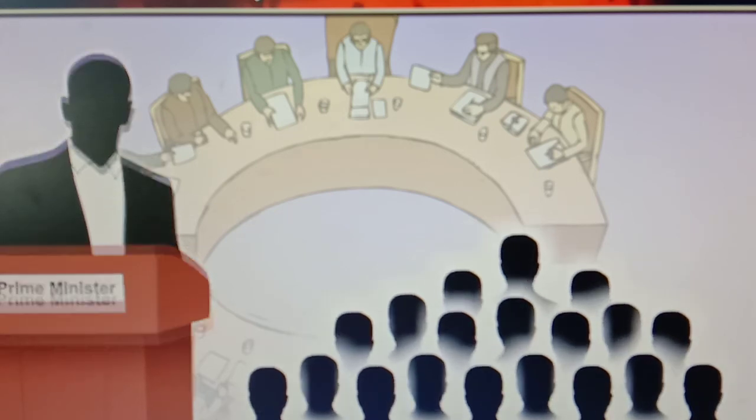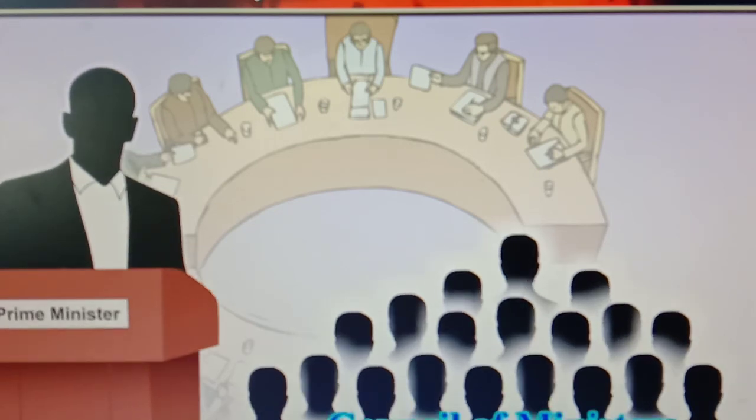The Prime Minister and the Council of Ministers chosen by the Prime Minister together form the executive. So what is executive? The Prime Minister and the Council of Ministers together form the executive in the parliamentary system of the government.